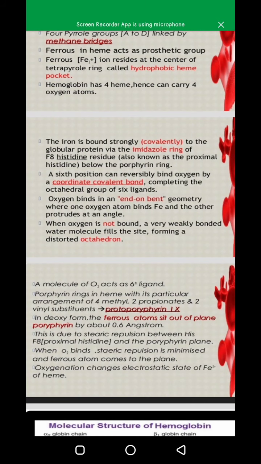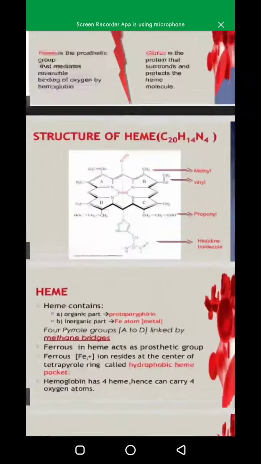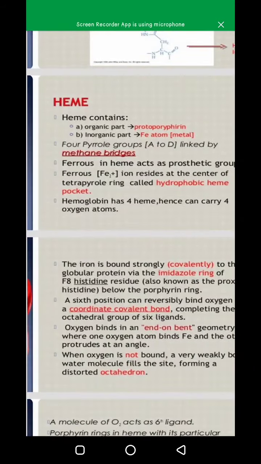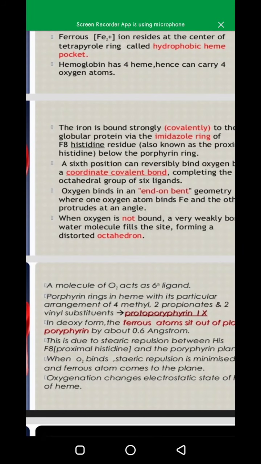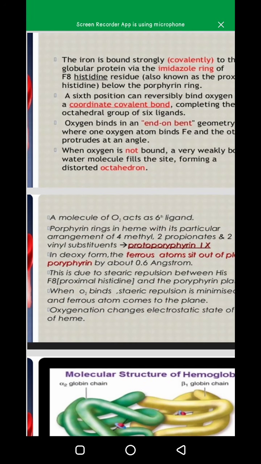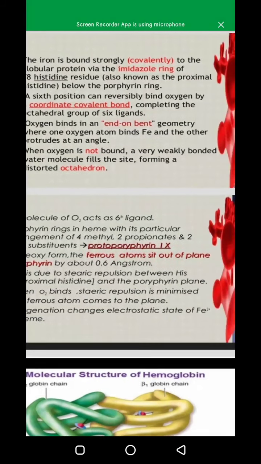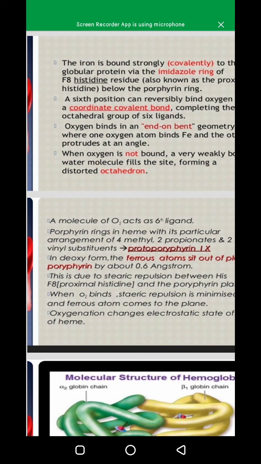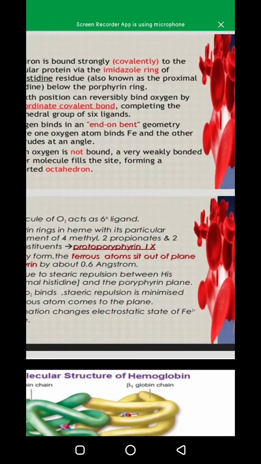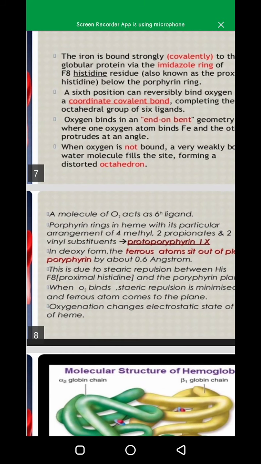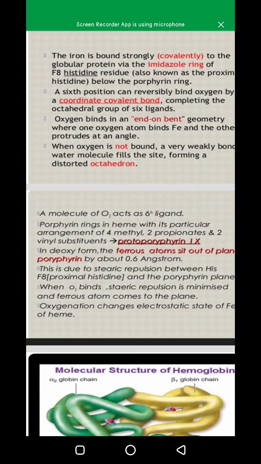That ferrous atom is out of plane of porphyrin due to the unavailability of oxygen. And when O2 binds, the ferrous atom comes into the plane. In the deoxy form the ferrous atom sits out of the plane of porphyrin by about 0.6 angstrom.